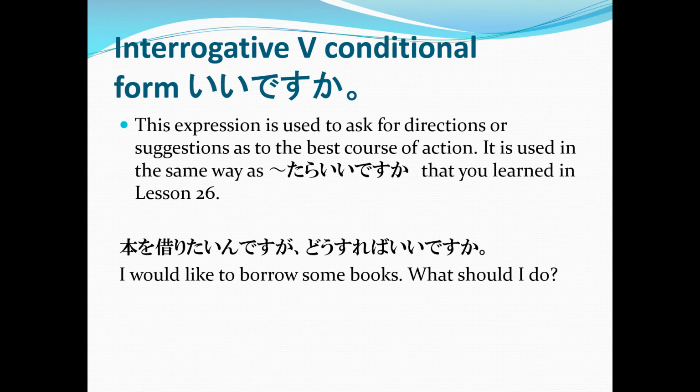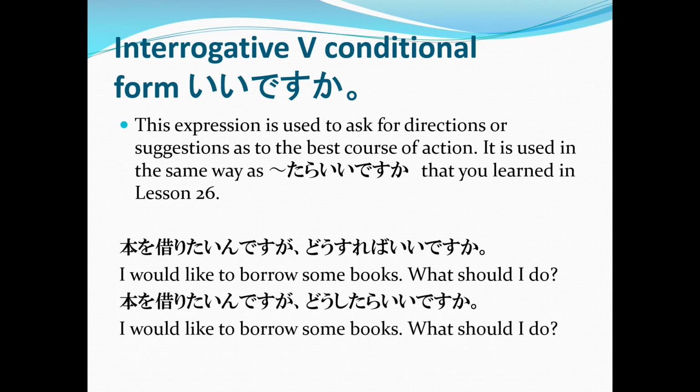Now, let's use the tara ii desu ka that we learned from lesson 26. Hon o karitai desu ga, doshitara ii desu ka? I would like to borrow some books. What should I do? See how they have the same meaning, but we just use a different sentence pattern. Again, interrogative verb conditional form ii desu ka and tara ii desu ka are the same. So don't get confused when either of the two is used.